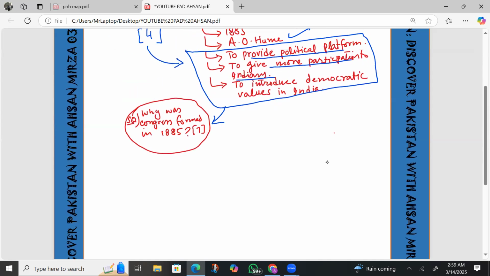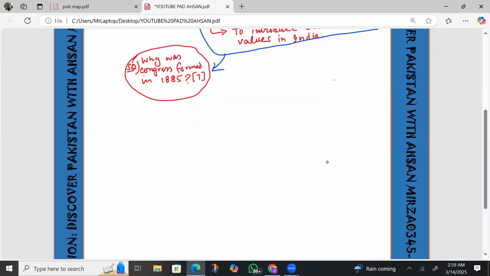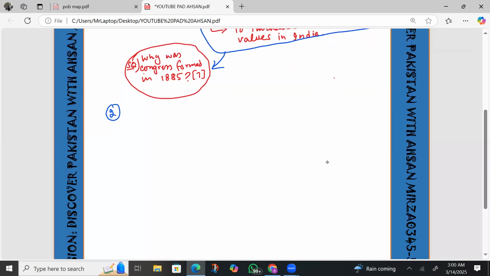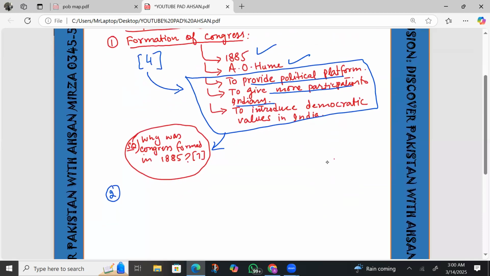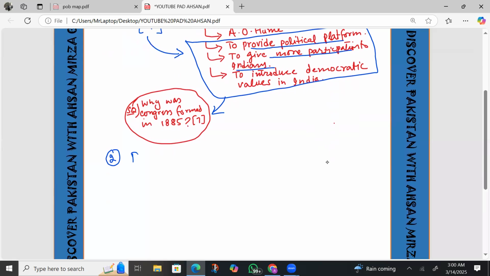Apart from that, we are moving towards the second event. The second event of the Pakistan movement was the partition of Bengal. The partition of Bengal took place in the year 1905. Bengal was a very, very important province.